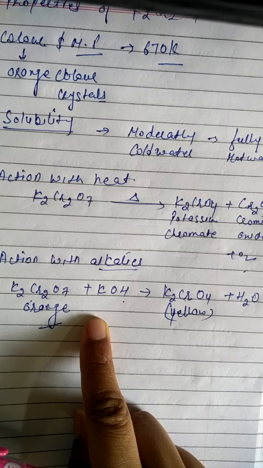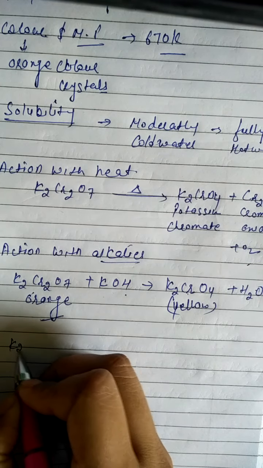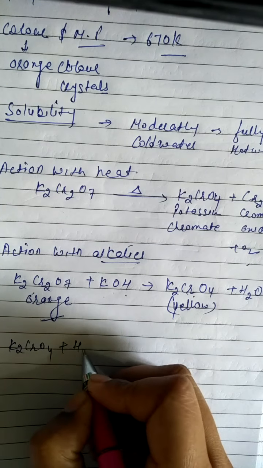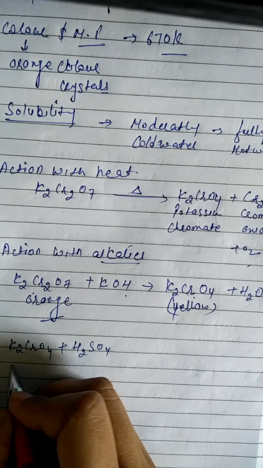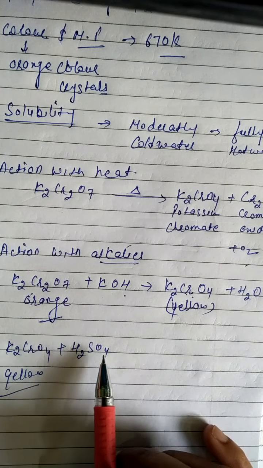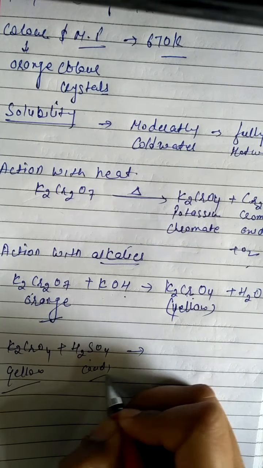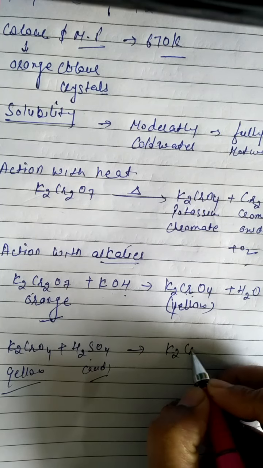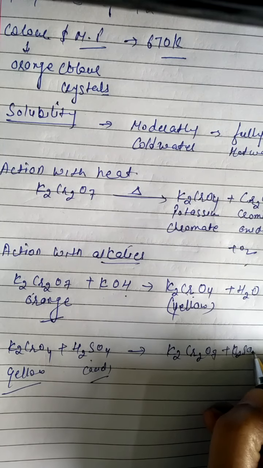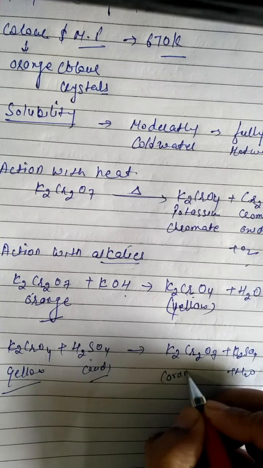Clear? Next one here, when the potassium chromate, which is yellow in color, reacts with the sulfuric acid, which means acid, it is again converted into the potassium dichromate, and that is of orange color.